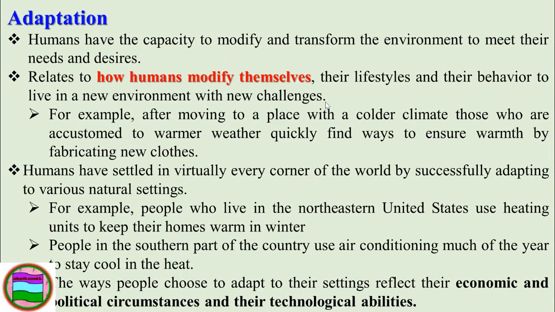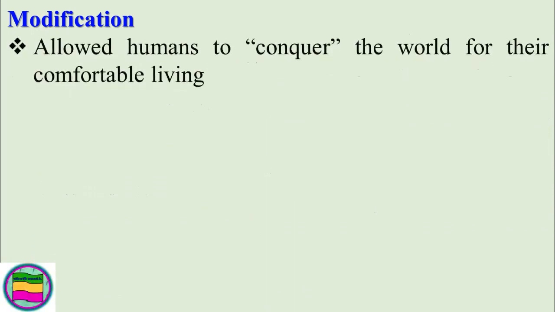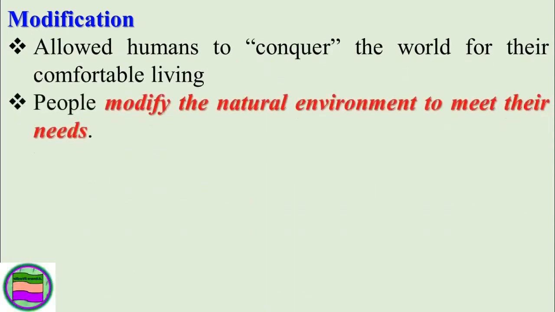So the ways people choose to adapt their settings reflect their economic and political circumstances and their technological abilities. So the adaptation mechanisms or techniques can be determined based on their economic level, the political circumstances, and their technological abilities or technological advancement.